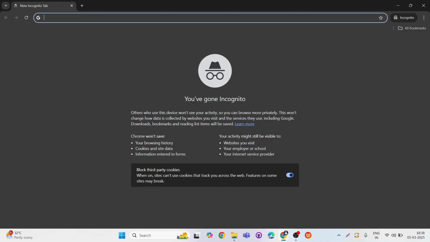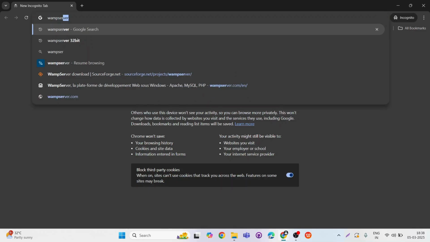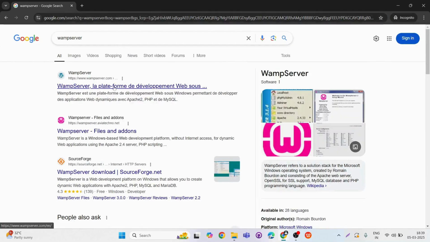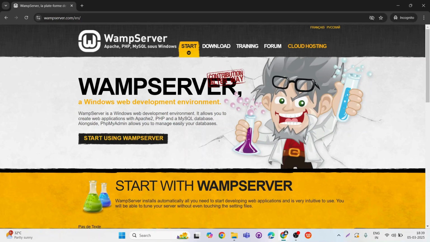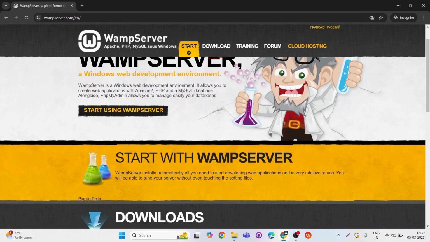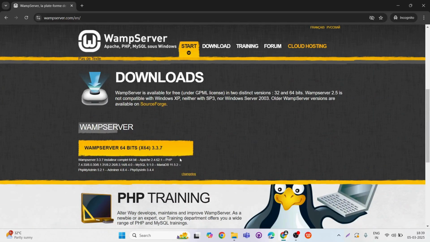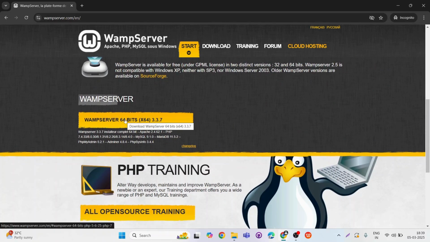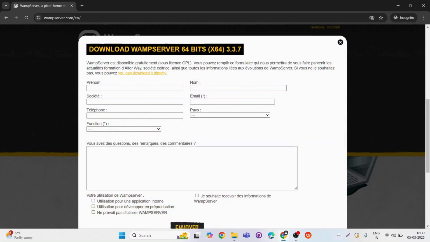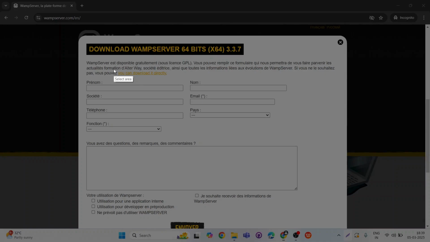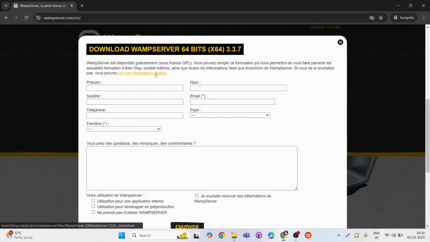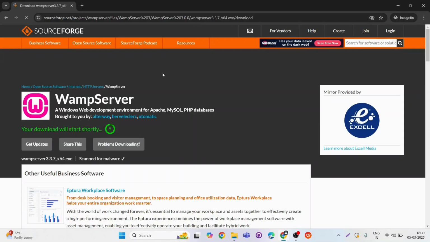First let's download WAMP server. So head over to the official website at wampserver.com. Once you are on the website, scroll down a little bit, and we can see the download button. After clicking on the download button, it is going to show us a pop-up form. In that pop-up form, let's click on "you can download it directly". It will redirect us to the download page and it will start the downloading.